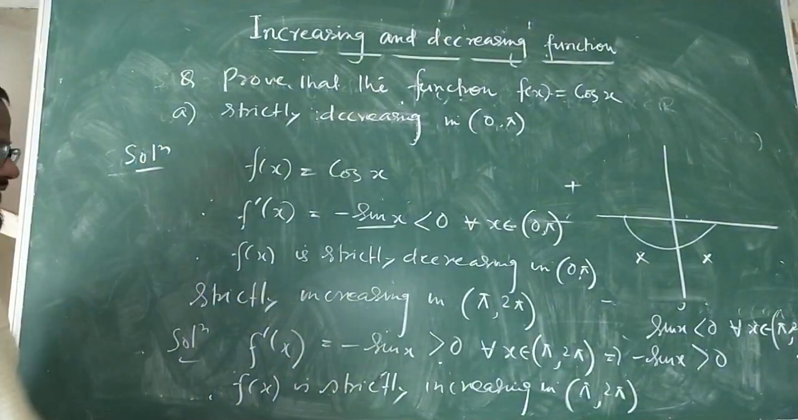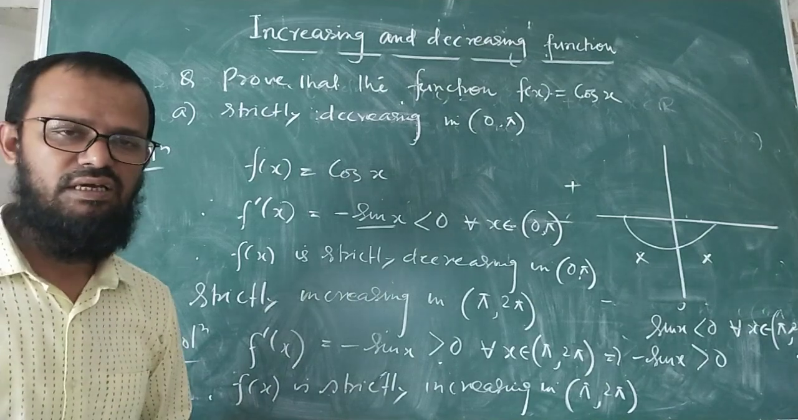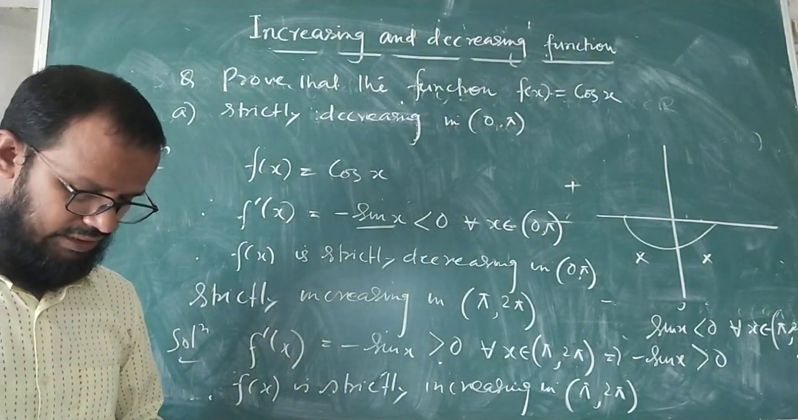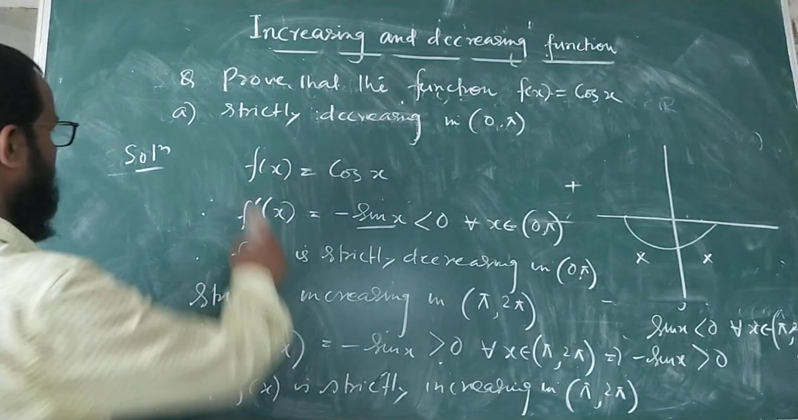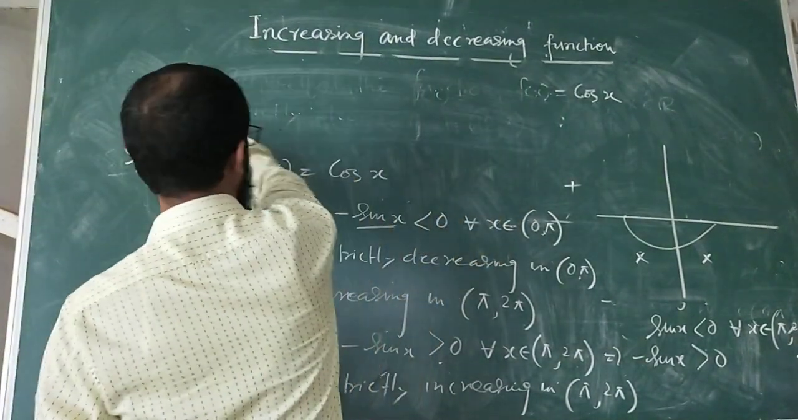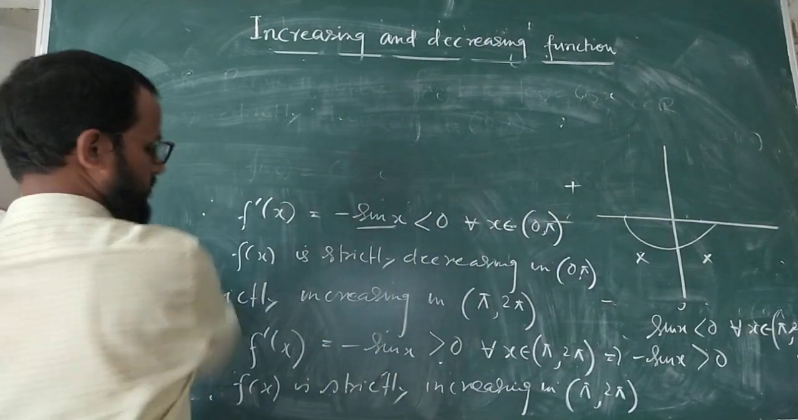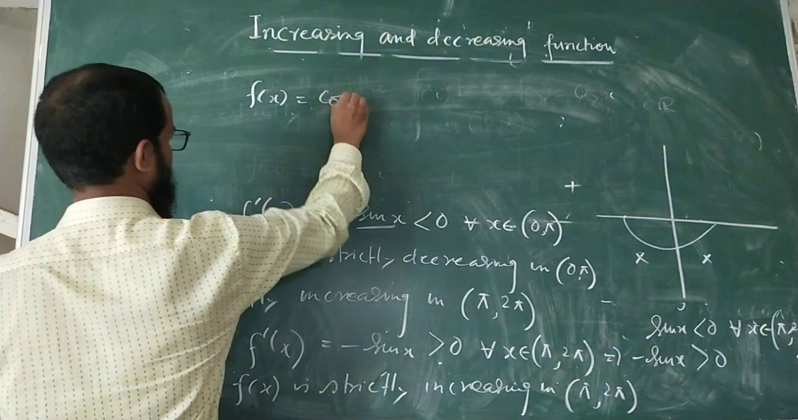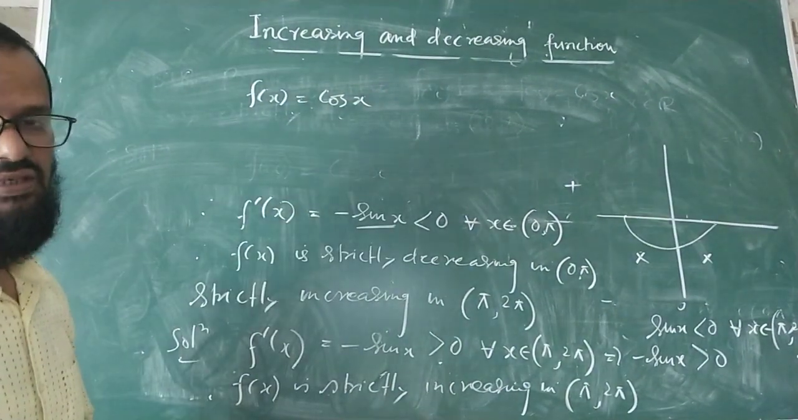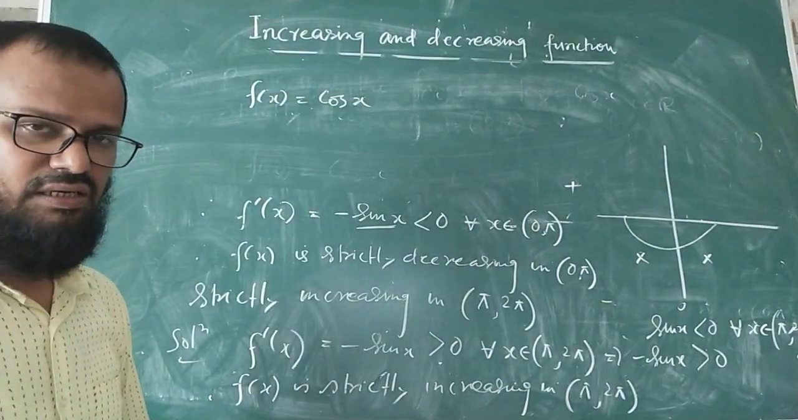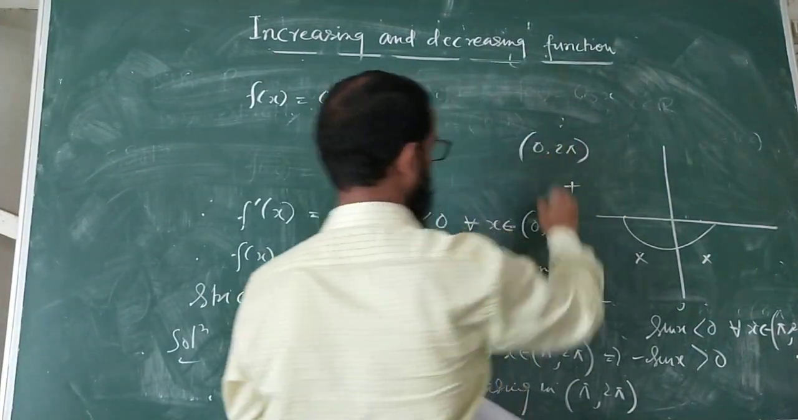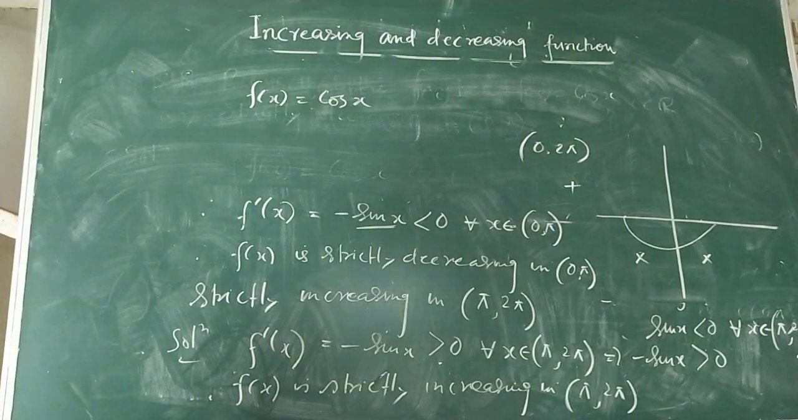And this way we can find whether the function is increasing or decreasing, where it is strictly increasing, where it is strictly decreasing. So another very nice question. The question is, suppose f(x) is equal to cos x is the function. The question is that f(x) equal to cos x is neither increasing nor decreasing in 0 to 2pi. It is neither increasing nor decreasing. Clear?